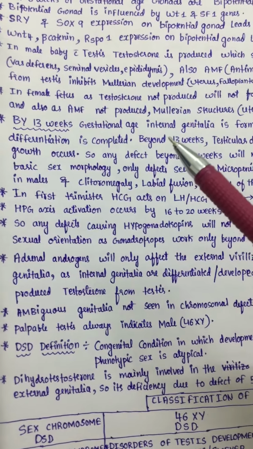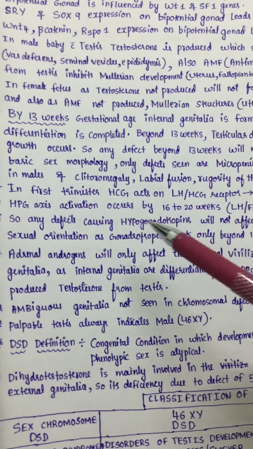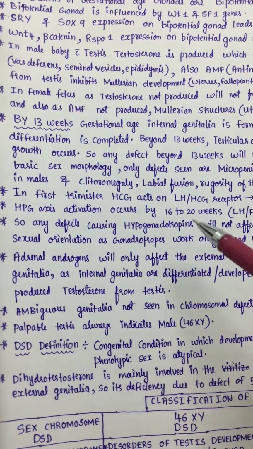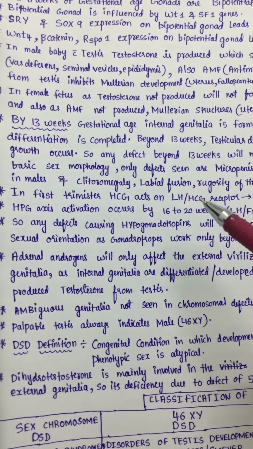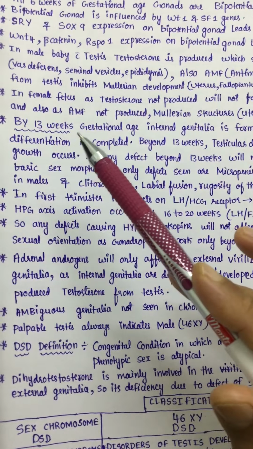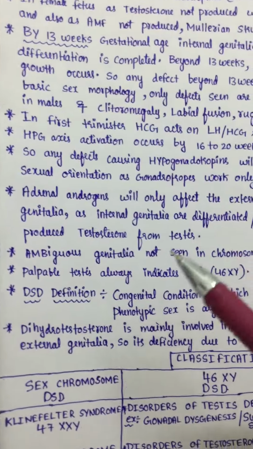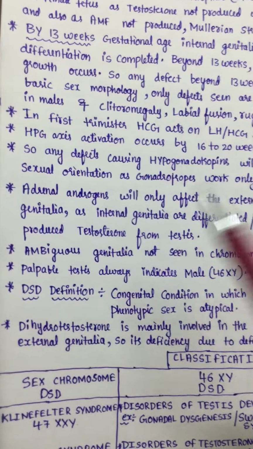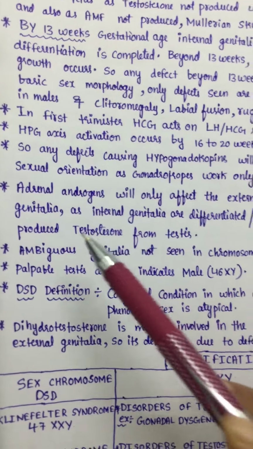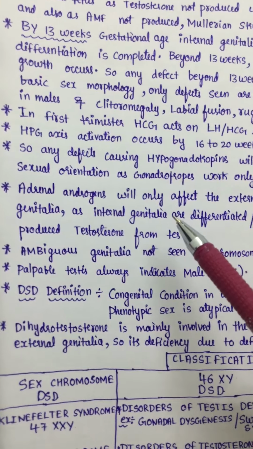So any conditions which affect beyond 13 weeks, like for example hypogonadotropic hypogonadism, because HCG is the primary gonadotropin before 16 to 20 weeks. Hypogonadotropic hypogonadism, which is the deficiency of LH and FSH, will not affect before 13 weeks. So there will be normal internal genitalia in hypogonadotropic hypogonadism. Okay, and adrenal androgens will not affect the internal genitalia formation, because only locally produced paracrine testosterone affects the internal genitalia.